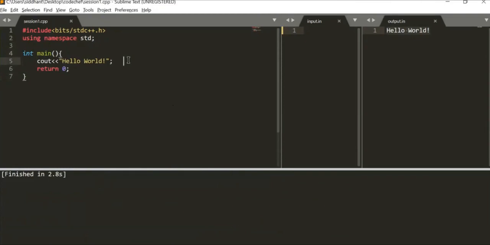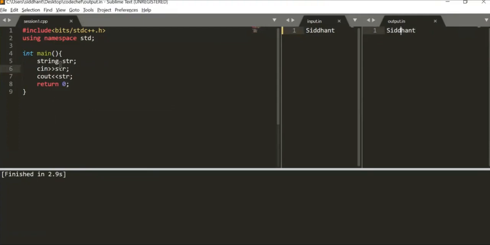Okay, going on. We know how to print things in C++. We use the cout. What if we want to take in input? For that, we use the cin. So let me declare a string over here called str. Cin str, and I will cout the same thing. So let's type up my name, Siddhant. This is the input window. And when we run it, the same thing shows up over here.